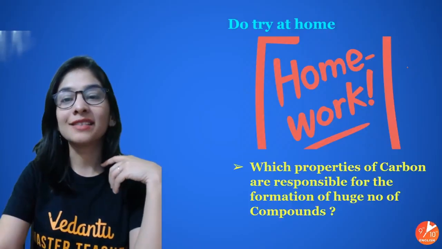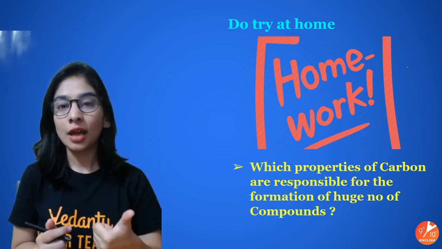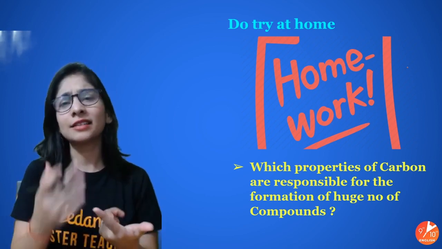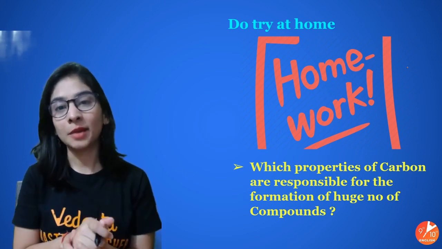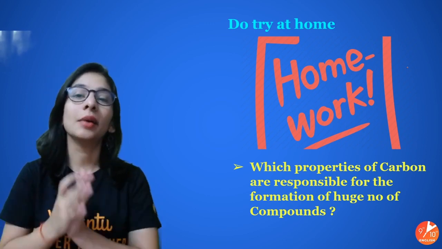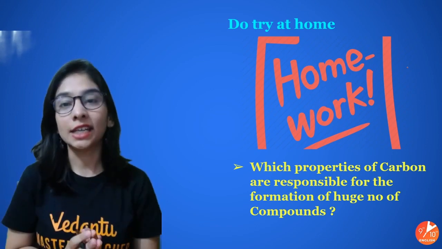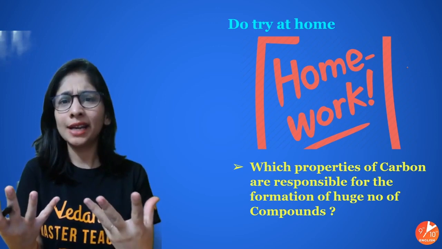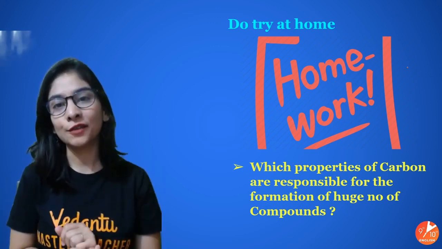Also one of the properties responsible for the same. So students, what do we get to know about catenation? That's the self-linking property due to its tetravalency, and one of the things included in the same is the small size of the carbon atom, which is responsible for making these kinds of structures and having multiple bond formation, single, double and triple. So this is something very important. You all should know it in detail. It's a very important question. So I hope the whole lecture is super clear. Nothing difficult we discussed, but everything was so important for you to know.